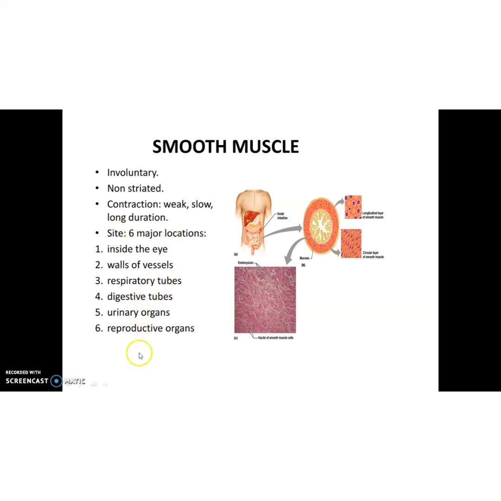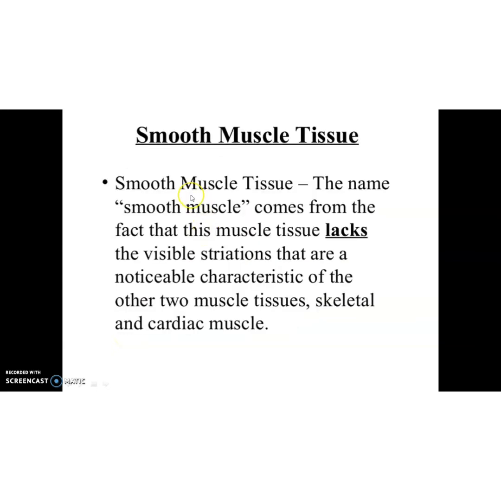And these are the 6 areas or locations inside our body where we can see the presence of smooth muscles. First one inside the eye, then walls of vessels, on respiratory tubes and digestive tubes, then on urinary organs, then on reproductive organs. Clear? And why the name smooth muscles?